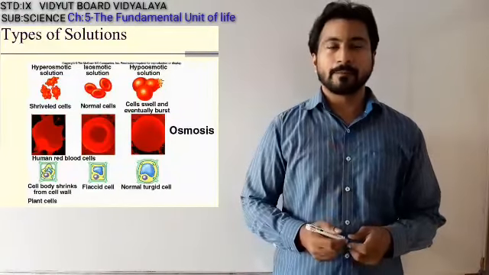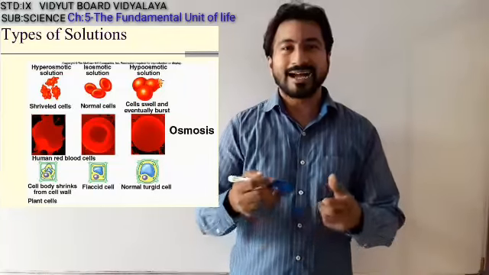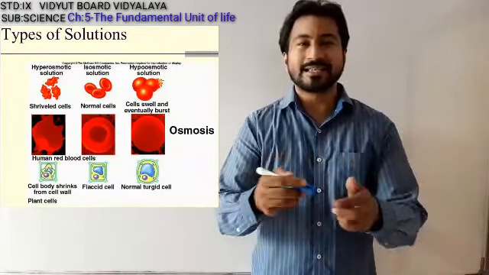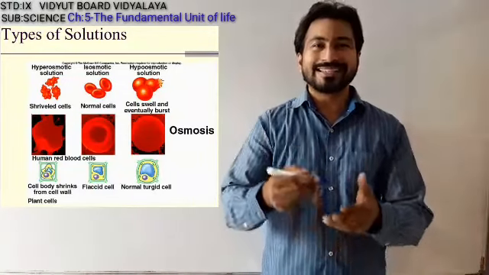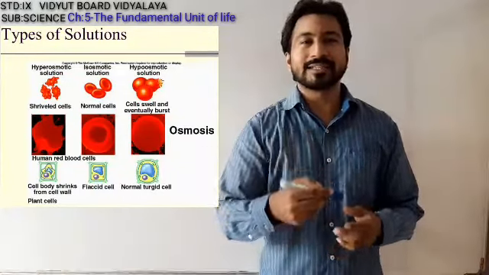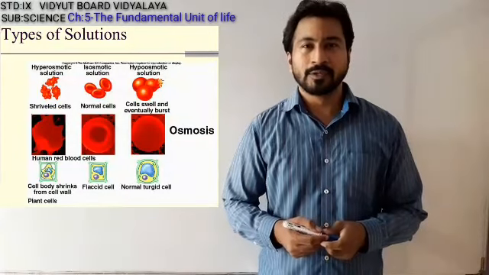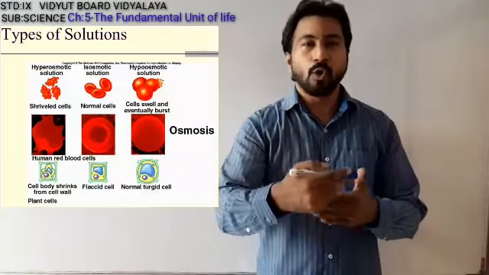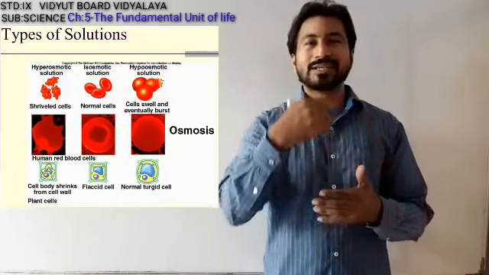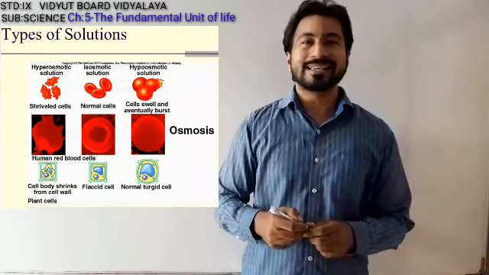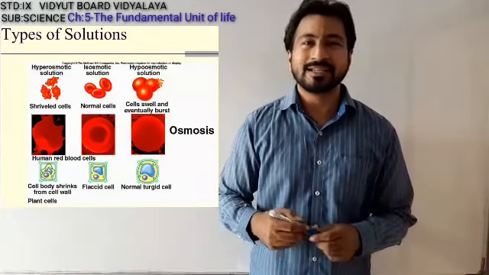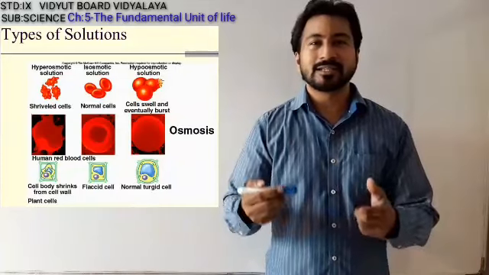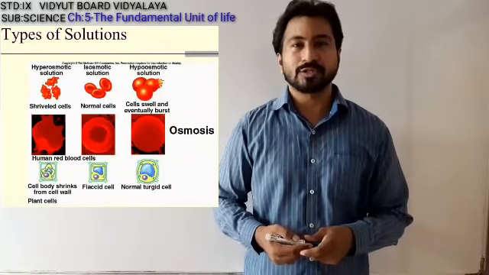The second one is the isotonic solution. Now iso means same. So the amount of water inside the cell and outside the cell is the same. So the amount of water that is going from the cell to outside or from outside to inside is absolutely the same. So there is no change in the shape and the size of the cell. So that is the isotonic solution.